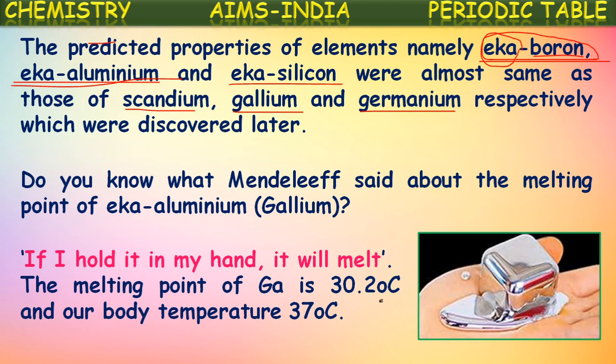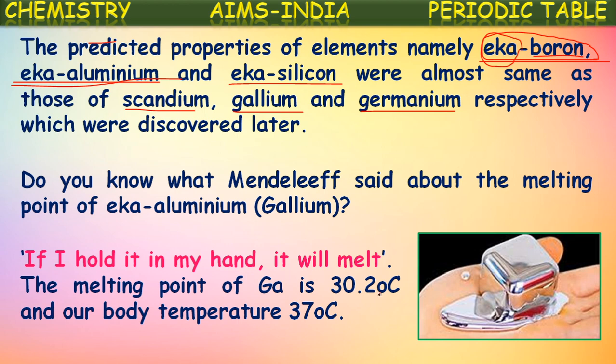We know our body temperature will be around 37 degrees. So if you take a small piece of gallium into your palm or hand, it starts melting because it is crossing its melting point. So we can say gallium is a solid at room temperature, but it starts melting just above the room temperature. But at normal temperature there is already one liquid metal.